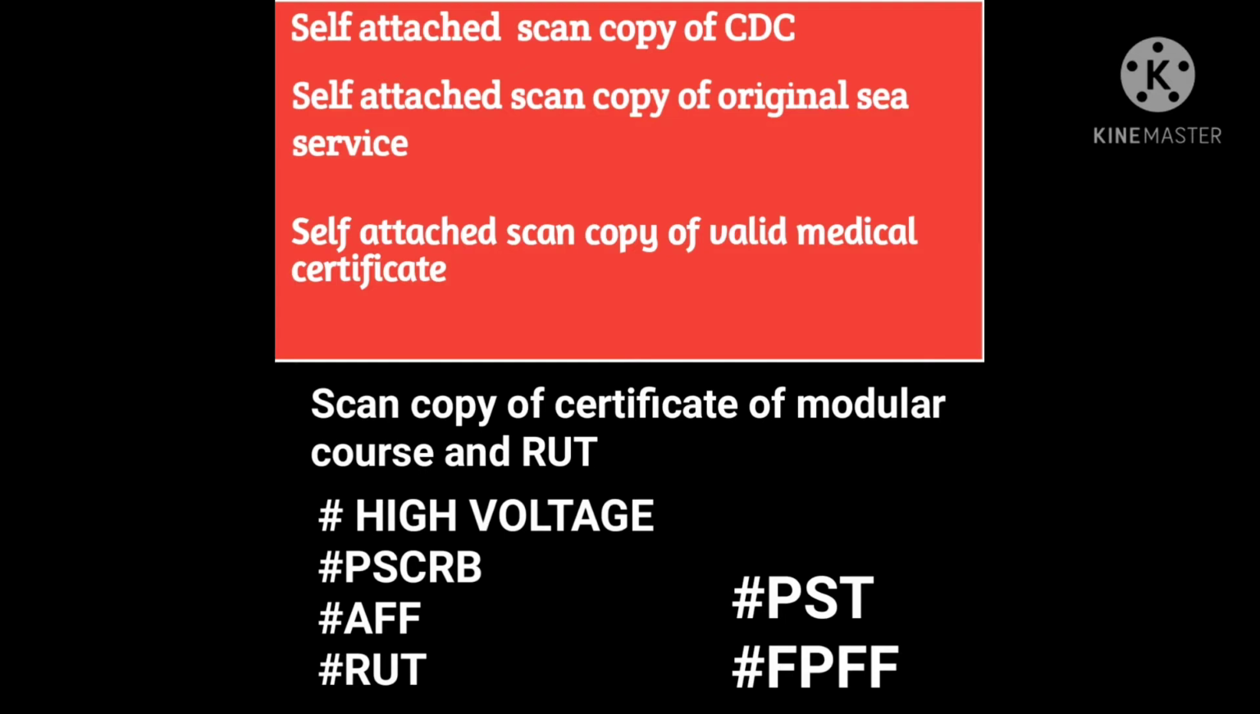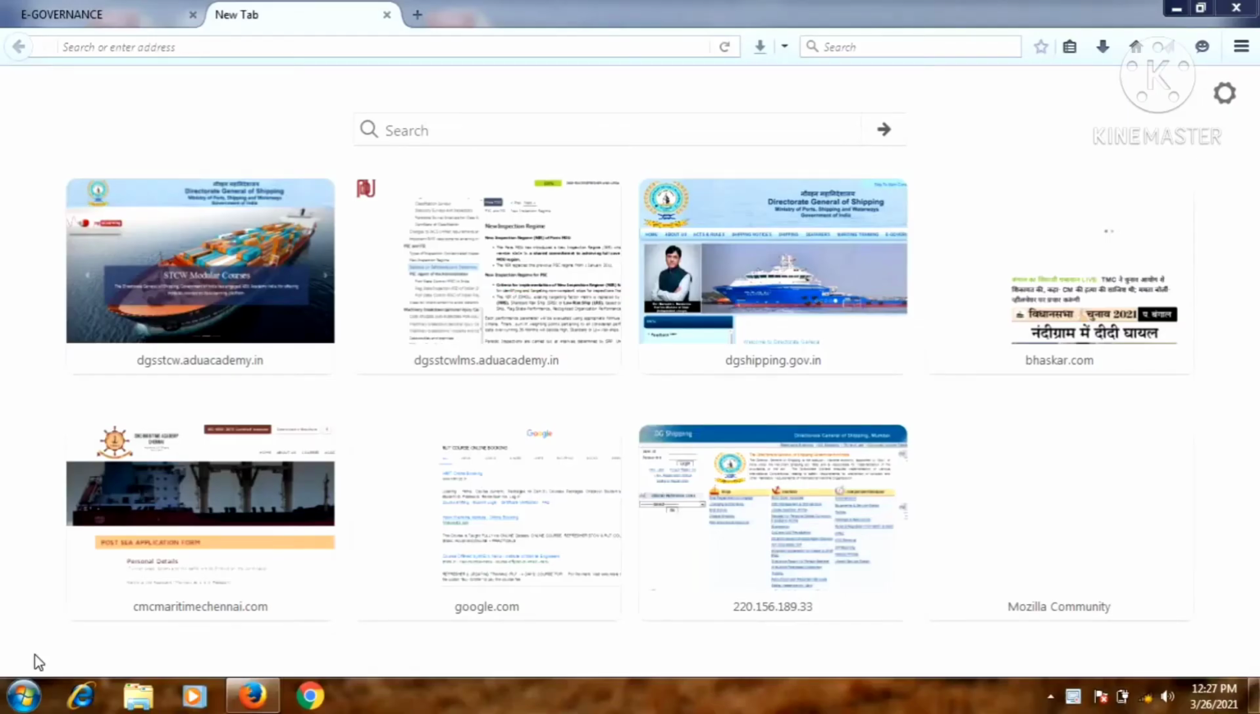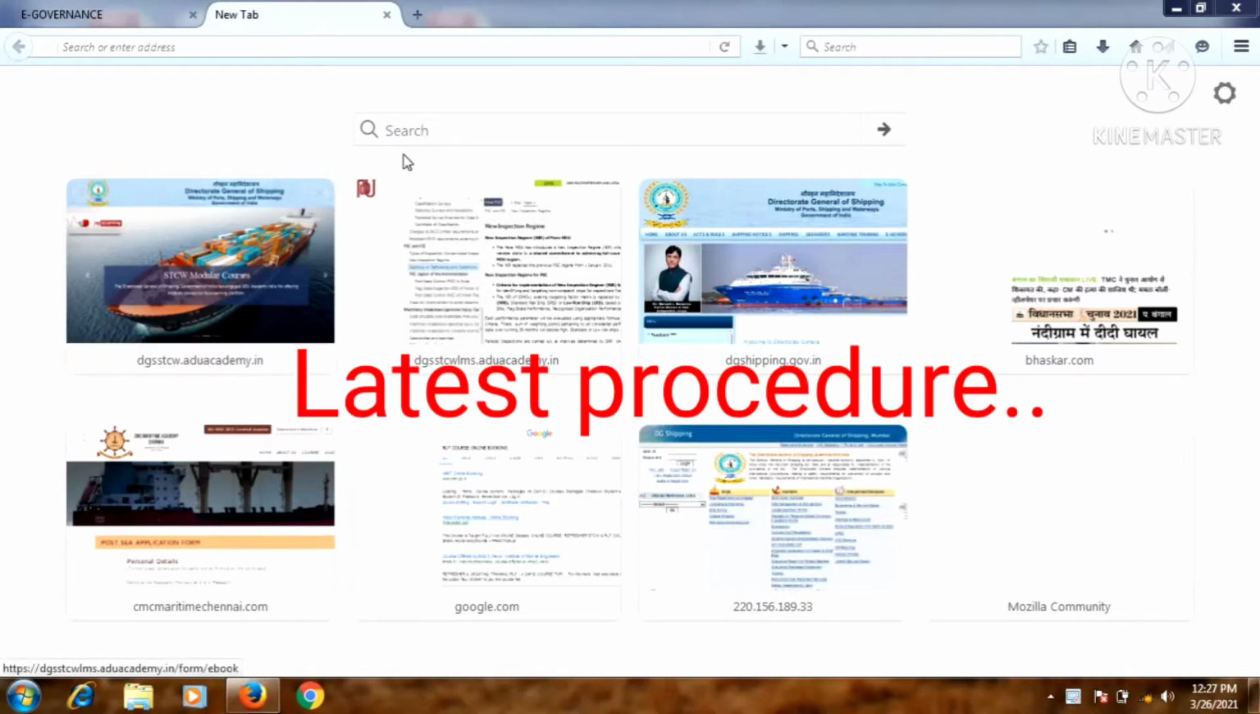High voltage is not necessary. If you want, then only do it. So where do we have to go? Just type DigiShipping on Google. This is the latest procedure.